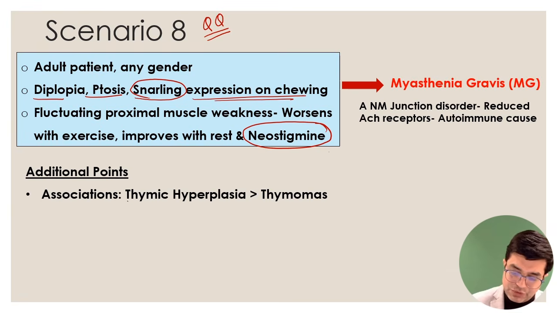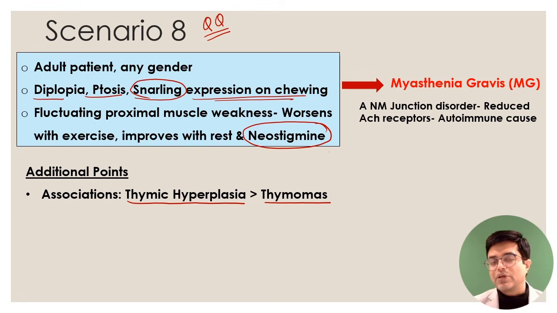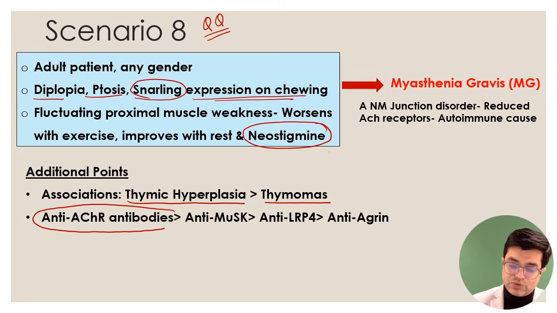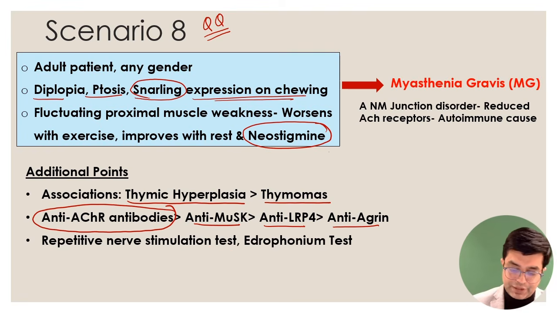Most commonly you see hyperplasia of the thymus. Some patients can have thymic tumors called thymomas as well. Then antibodies are found. The most common type of antibodies are anti-acetylcholine receptor antibodies. You can also have anti-MuSK antibodies, followed by anti-LRP4, and anti-agrin antibodies have also been described. Then repetitive nerve stimulation test can be done, and the edrophonium test produces muscle strength improvement. That is also a clue for myasthenia gravis.